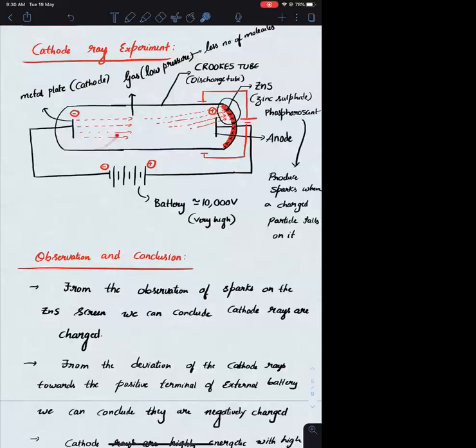ये जो particular charge है, whenever it is moving, movement of electric field will also produce a magnetic field. So whenever you are having a magnetic field here, because of the movement of the charge, there will be generation of magnetic field of this particular charge.